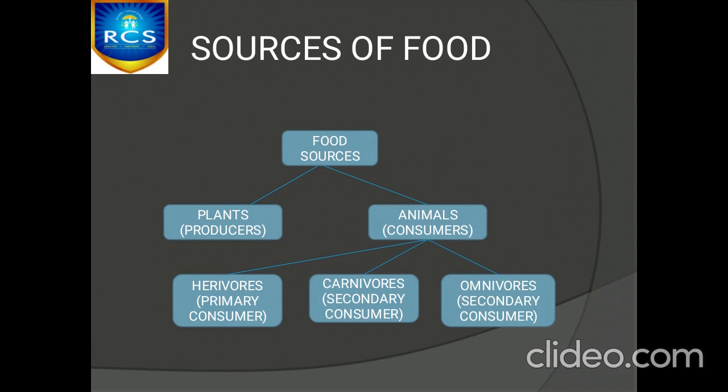Right, children? First, sources of food. Where does the food come from? It comes from either plants or from animals, right? Plants are termed as producers, animals are termed as consumers. Further, the animals are categorized as herbivores, carnivores, and omnivores. Right?